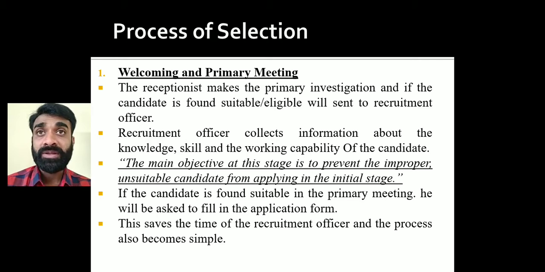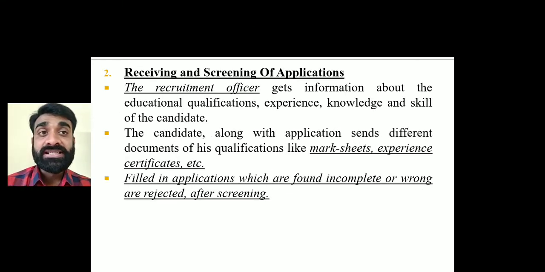They are going to go through it. Okay, yes, I am going to submit my resume. They are going to go through it. If I am found suitable, then the next step, the second, is receiving and screening of applications, right? The recruitment officer is going to go through everything: education, qualification, skill, experience, the knowledge of the candidate, right? If found suitable, then they will be instructed to fill up the job application form in the company, along with the resume and the biodata, right? That job application you must write in English, right?